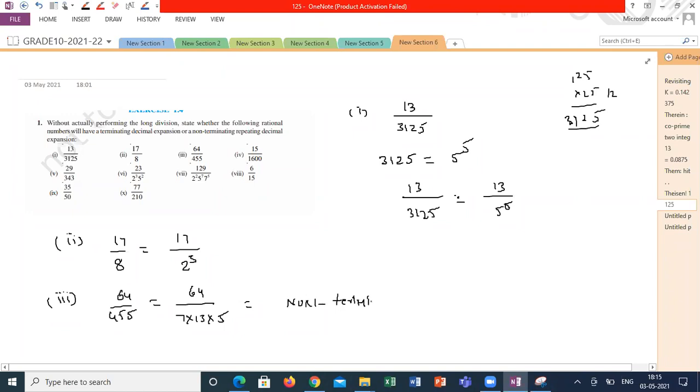How many will accept it is non-terminating? See here, they are clearly co-primes, because 64, 7, 13, 5 are co-primes only, but the denominator is not in the form of 2 to the power n into 5 to the power m. Correct.